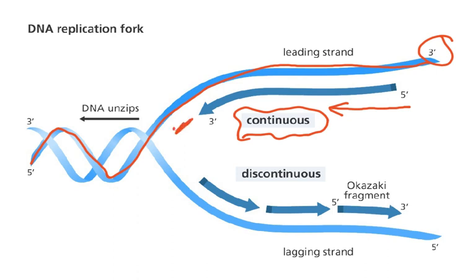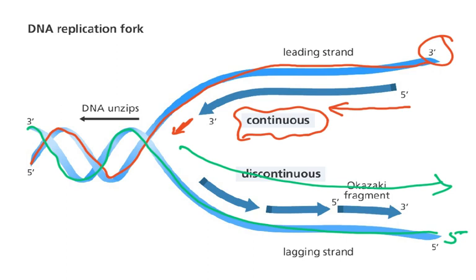But when it reaches here, you see we have a problem. This one has the 5 end here. So if you look at this one, which I'm going to give another color, this is the 3 and then this is the 5 end. Now the 5 end, that means this has to be somehow made here like this. Oh, we can't make it like this. So how do we then replicate it?